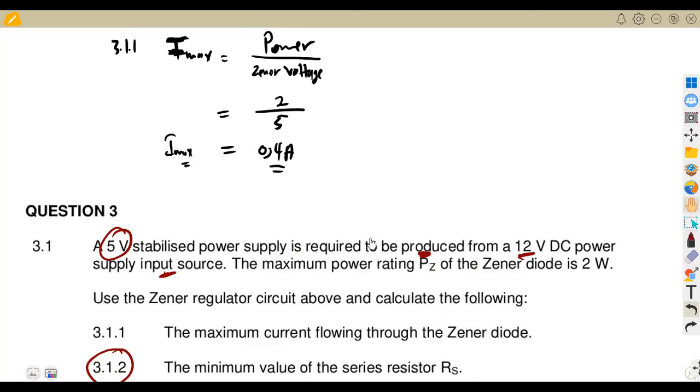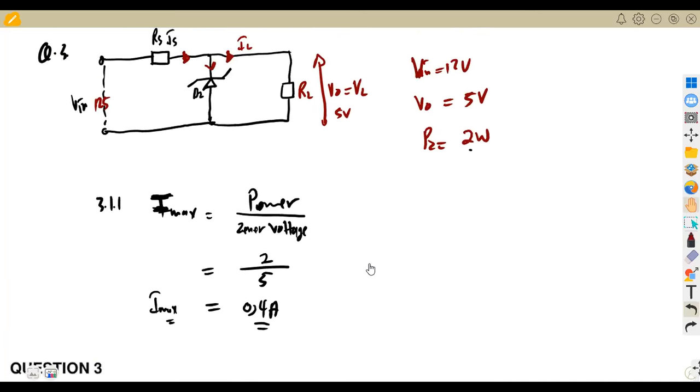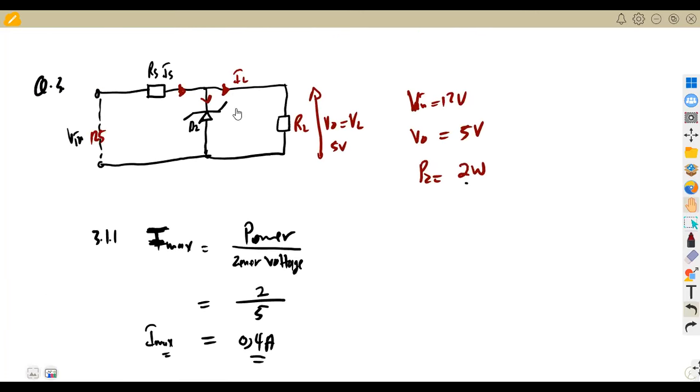So the series resistor is going to be taken from the voltage in. So far we have the voltage in and the output voltage, which is the voltage across the Zener, and the resistor and the current across this part here, which is the current across the what? The current across the series, because we do not have the load resistor. It's not considered in this case. We are not having the load resistor. So we're going to formulate your formula in a way of what you are given.